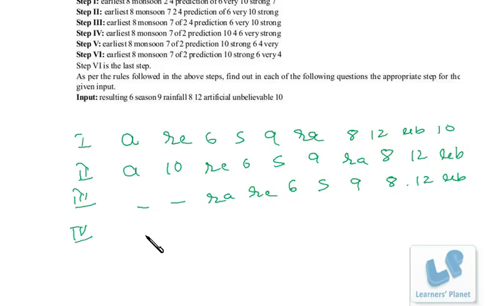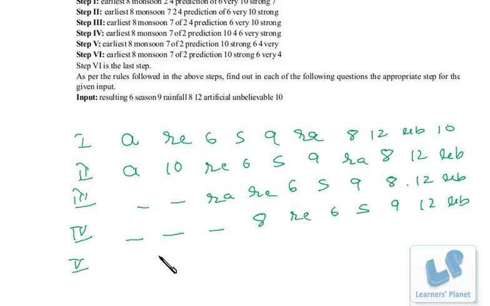Then in the fourth step, what will happen? RA will be here, and that's 1, 2, 3, 4, 5, 6, 7, 8 letters there, right? So I'll shift 8 over here. So that's 8, then RE 6, S 9, 12, UB, right? Then in the fifth step, after 8, RE will be there.